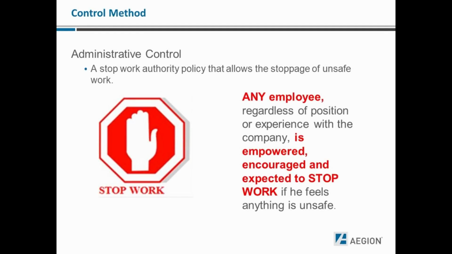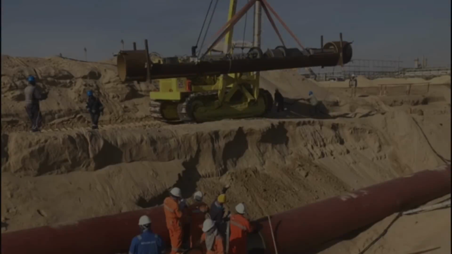The situation in this video caused an employee to use his stop work authority in order to evaluate the situation and the hazards involved before proceeding further with the task. This was the right call. We all have the authority to stop any unsafe action. And not only do we have the ability to stop unsafe work, we also have the obligation and the responsibility.